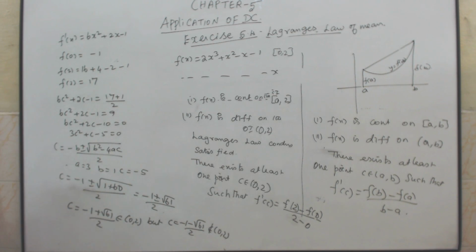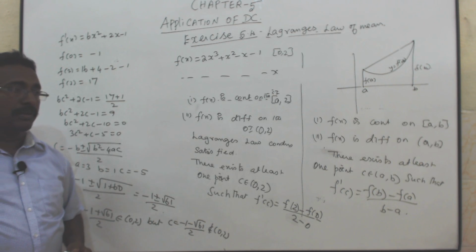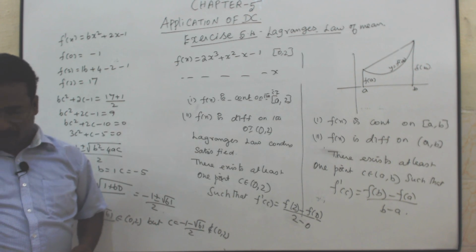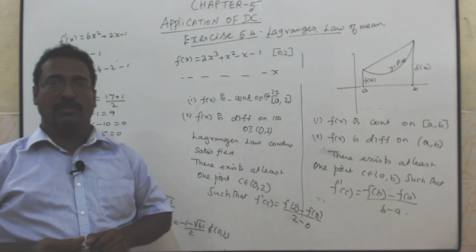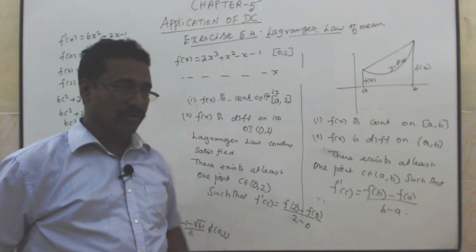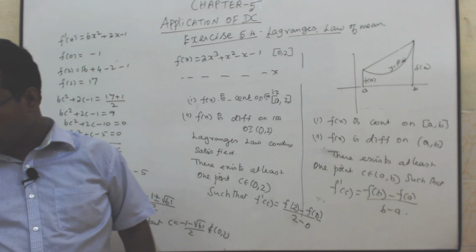Therefore, Lagrange's theorem is verified. Next, you have to verify.